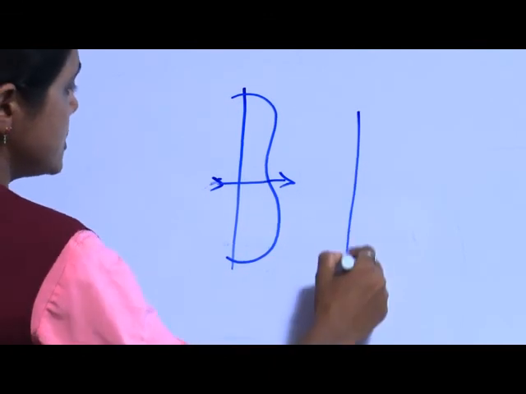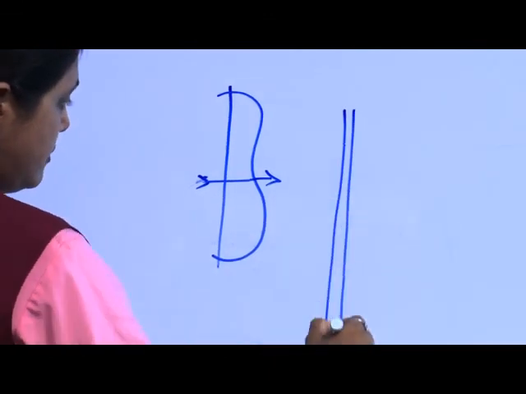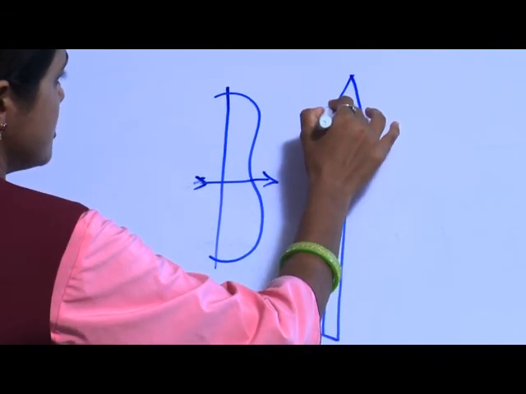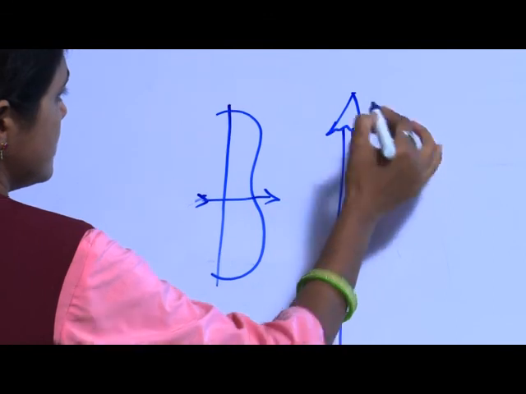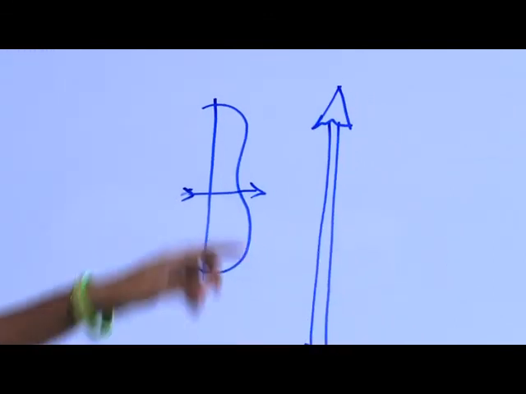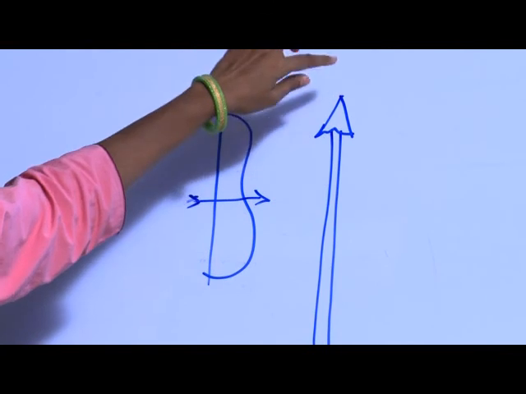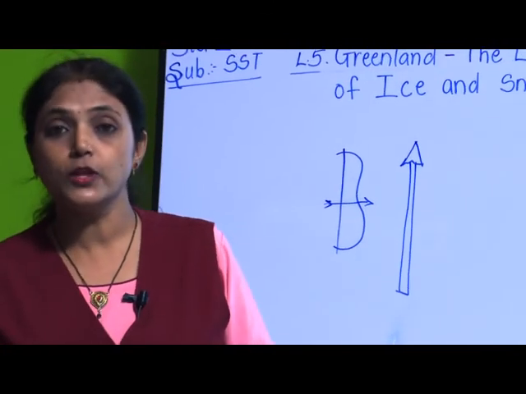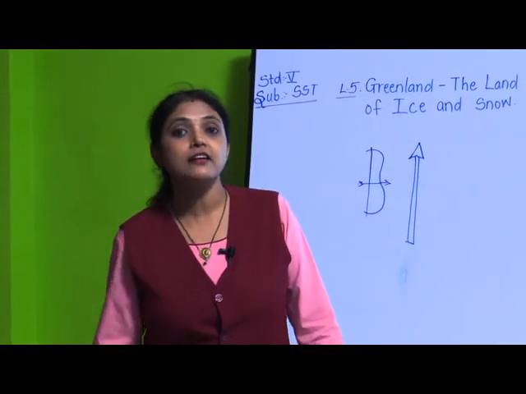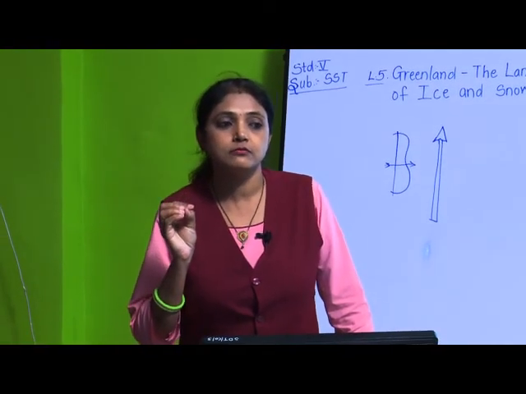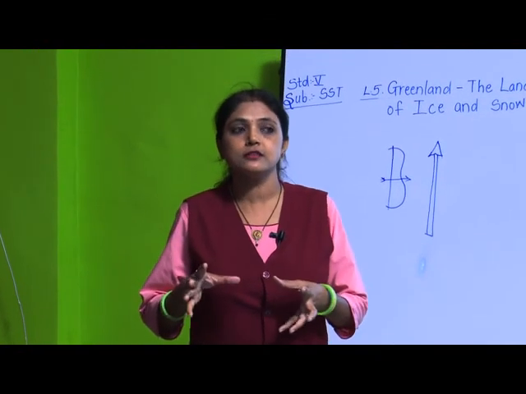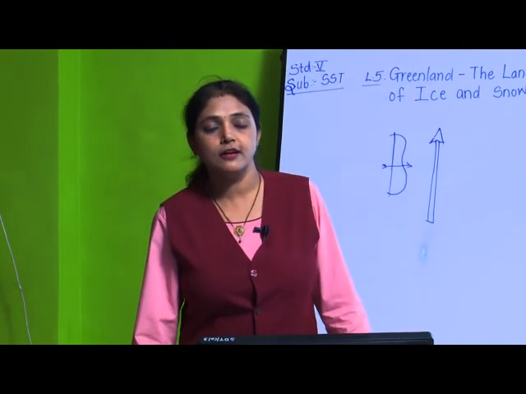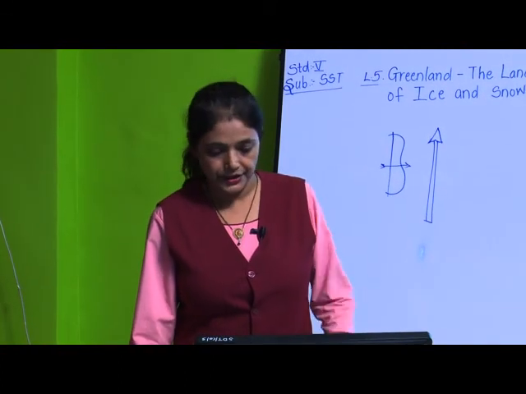Now what are harpoons? It is a spear, you all must have seen in movies also, with a sharp edge. It is so sharp that when they throw it, they do their hunting with it. The animals are killed with it. So in that way these instruments are used for hunting.